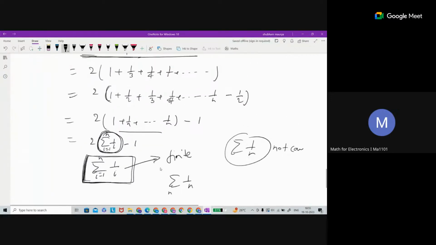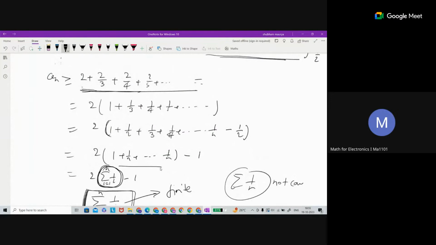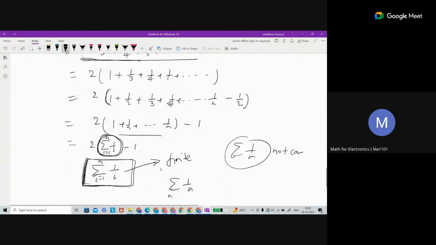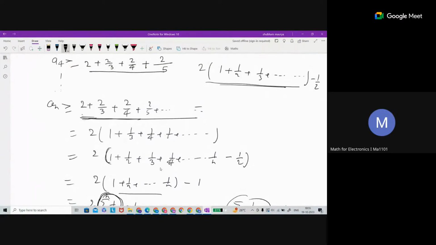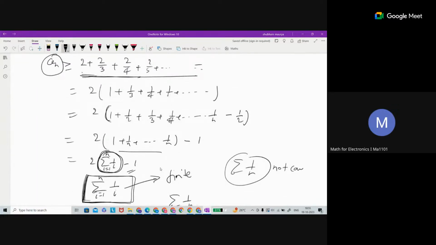So for the timing, I will prove it. See what is happening for all n. We reach this sum, and if you now take the limit, this sum does not exist, meaning it is not convergent. So how could it be bounded? An is actually greater than the sum. So what it means is that this goes to infinity.